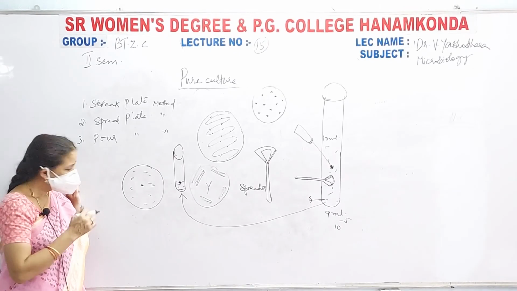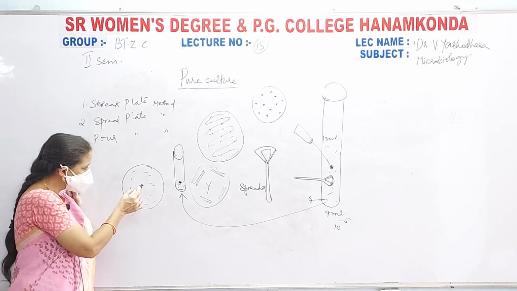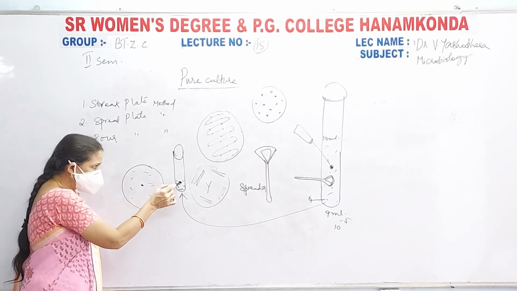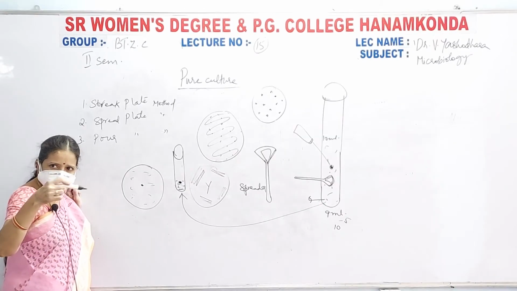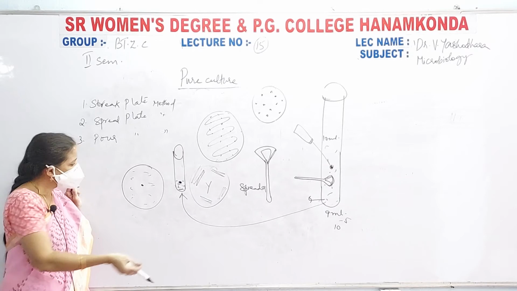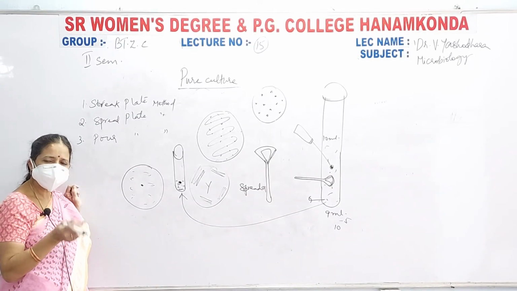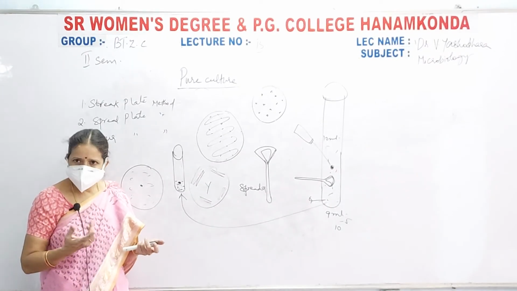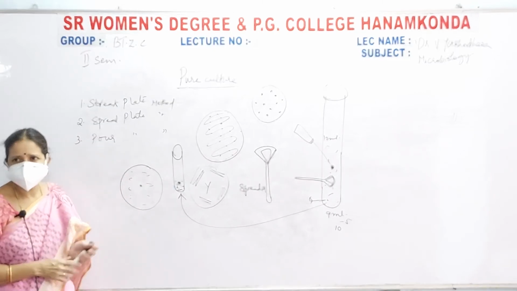Is it okay? This is also another method of pour plate. You are either first pouring the bacterial culture and then pouring your liquid culture medium, or you can mix the bacterial culture in the liquid culture medium uniformly and pour it into this petri plate. Both are the same technique, one and the same. You can go for any technique which is easy for you, without any difficulty.